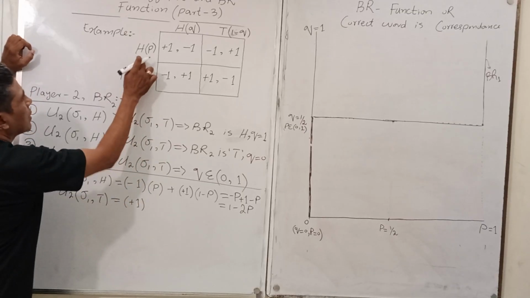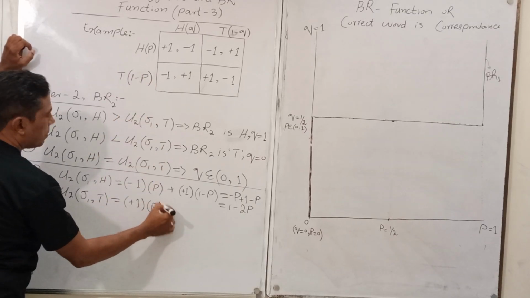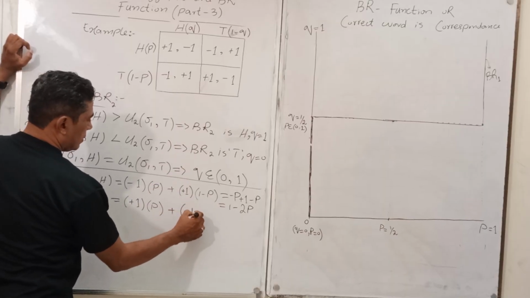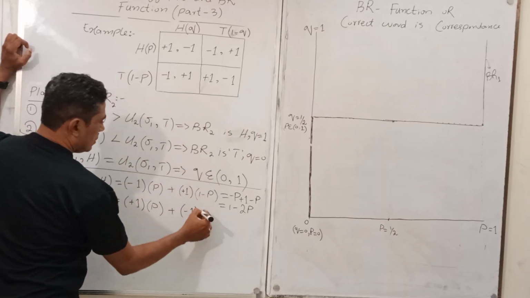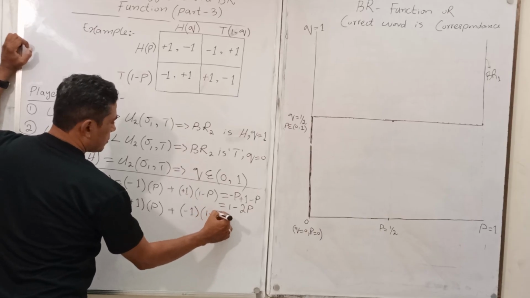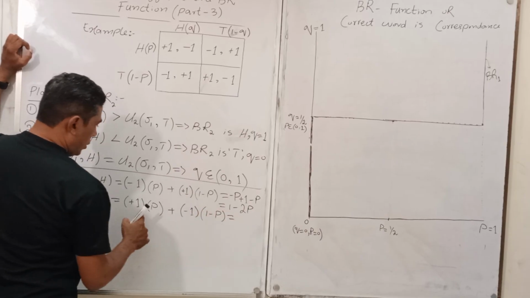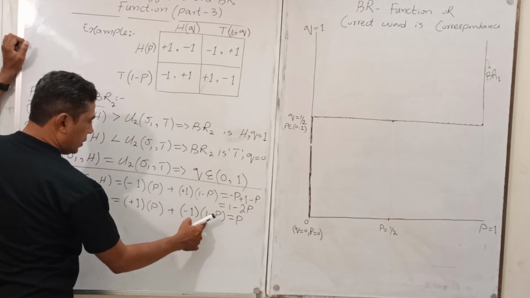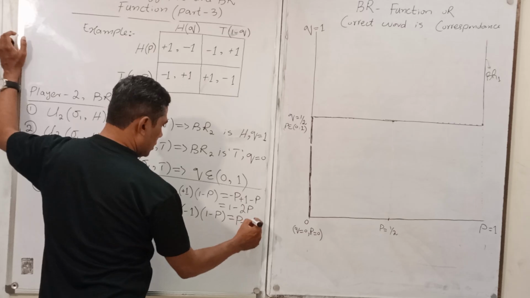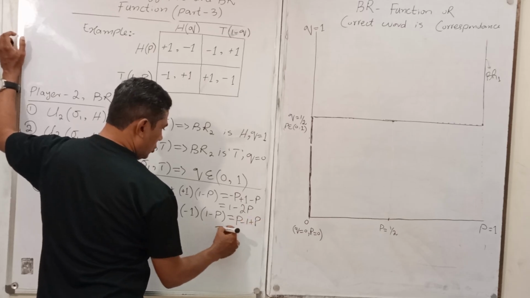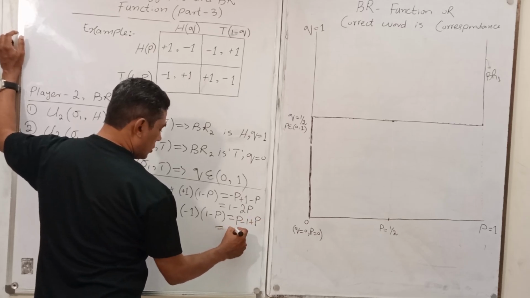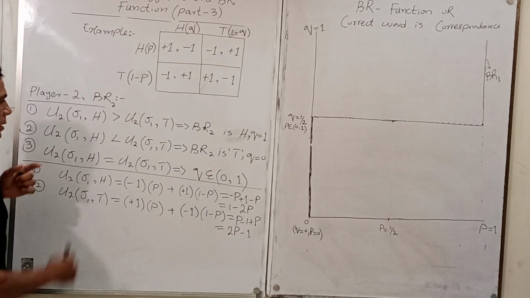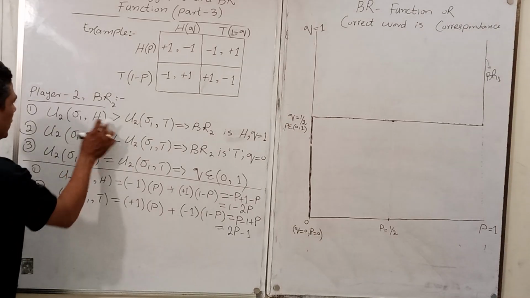Plus 1 with P and minus 1 with 1 minus P here. So P, and minus 1 plus P. So you have 2P minus 1. Okay, so you can compare all three conditions.